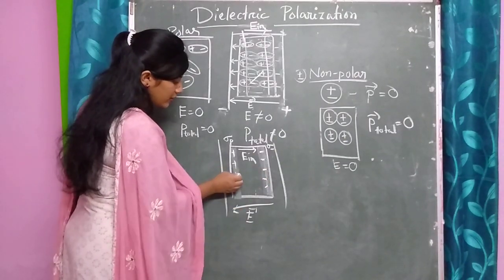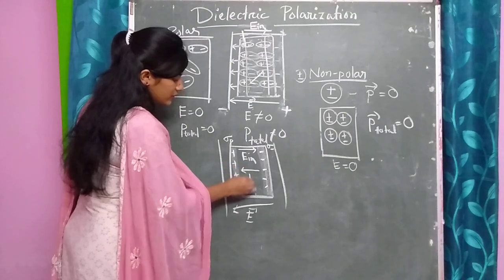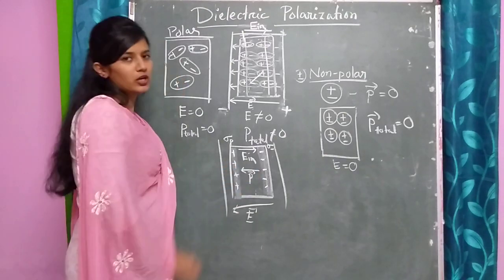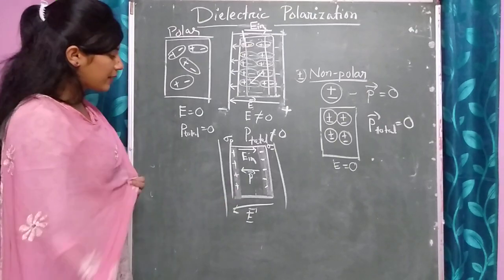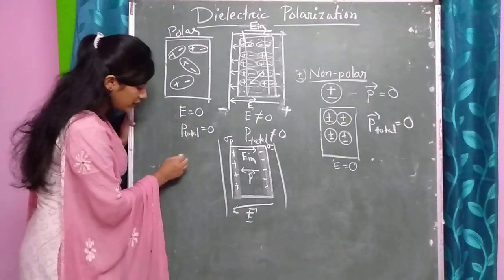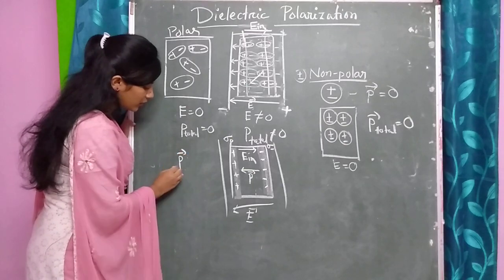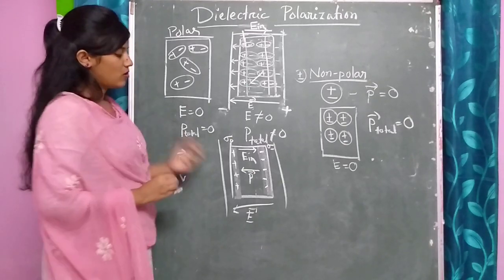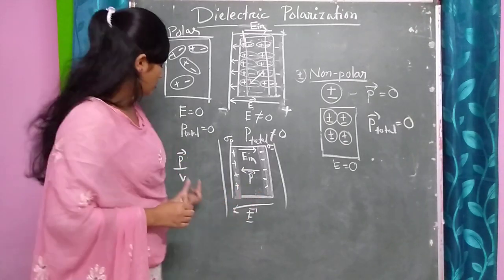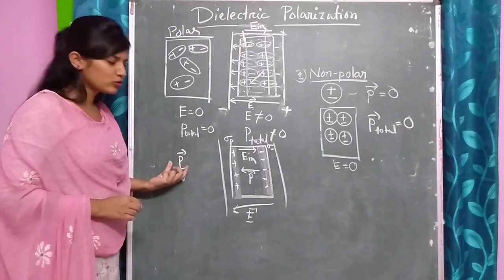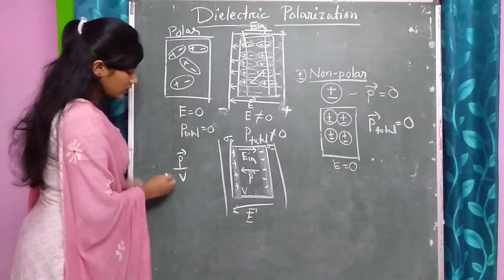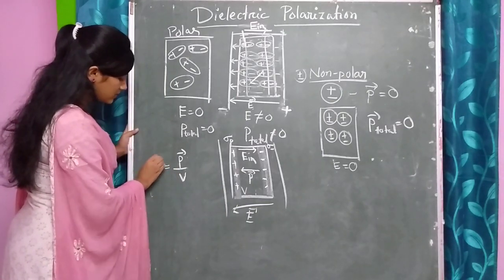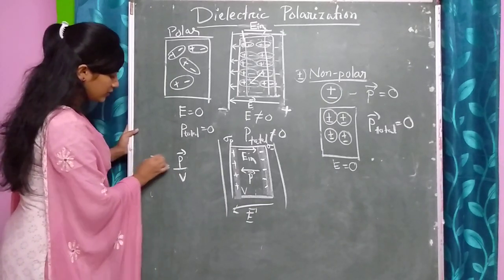From negative to positive. So this is the induced dipole moment, and the dipole moment induced per unit volume of the dielectric is termed polarization.